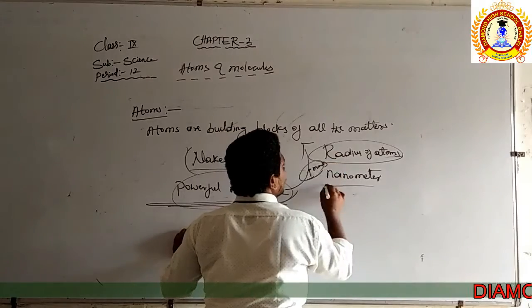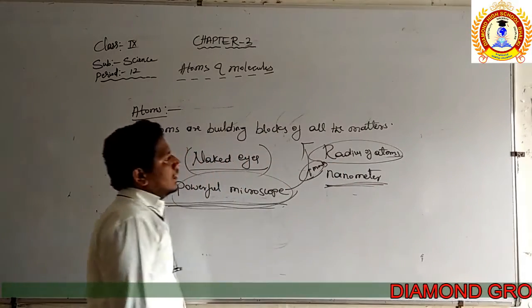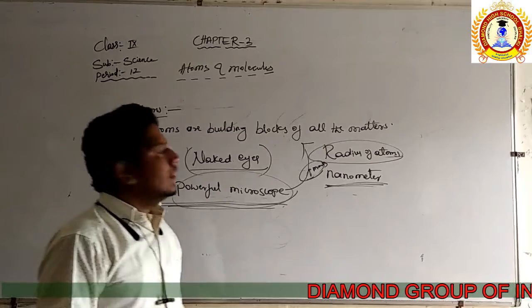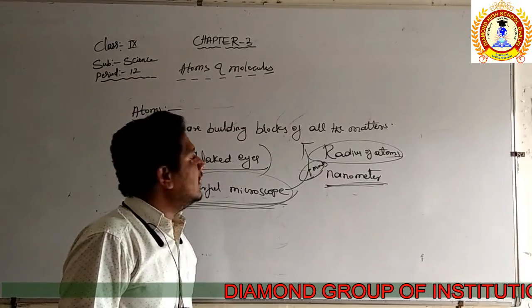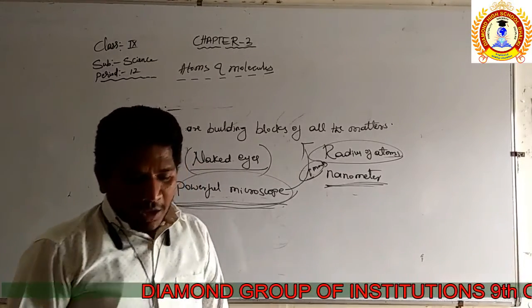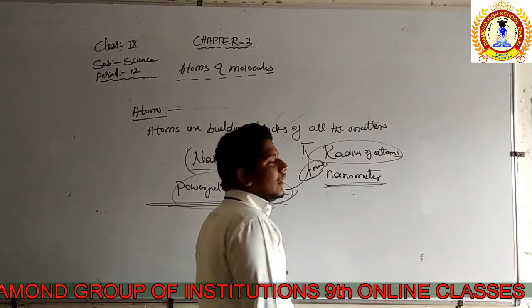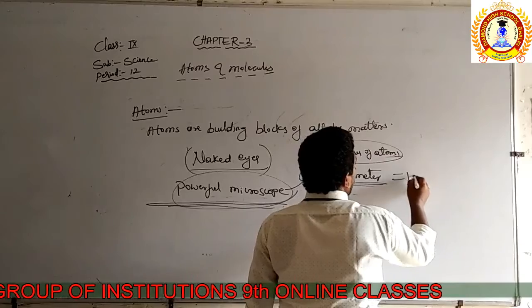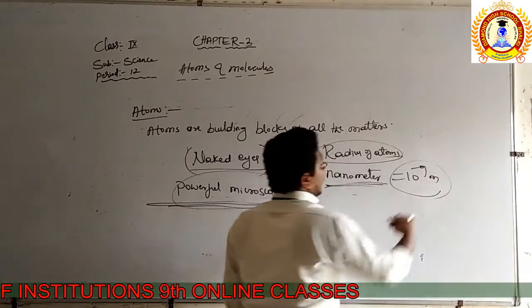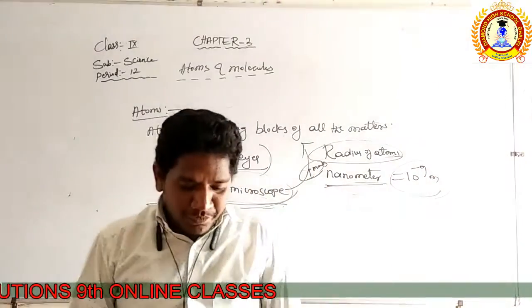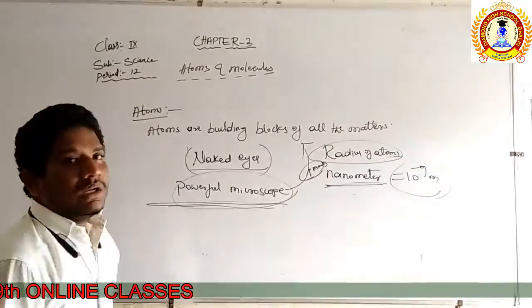Remember this point. In which unit is the radius of the atom measured? It is the nanometer. Then what do you mean by the nanometer? The nanometer is equal to 10 to the power of -9 meter, right? So that's about the atoms.